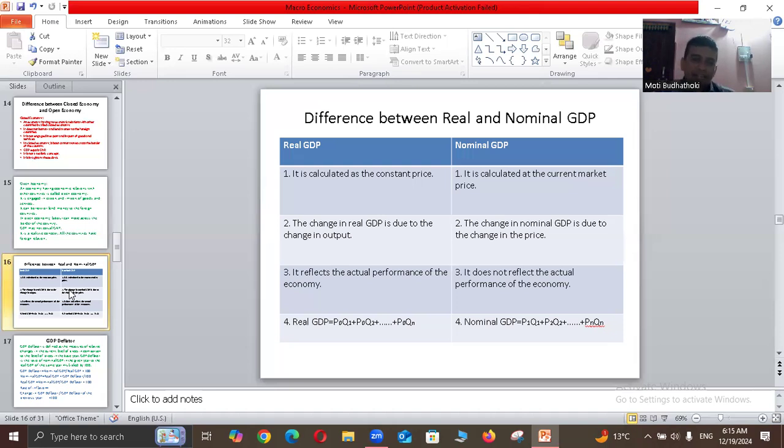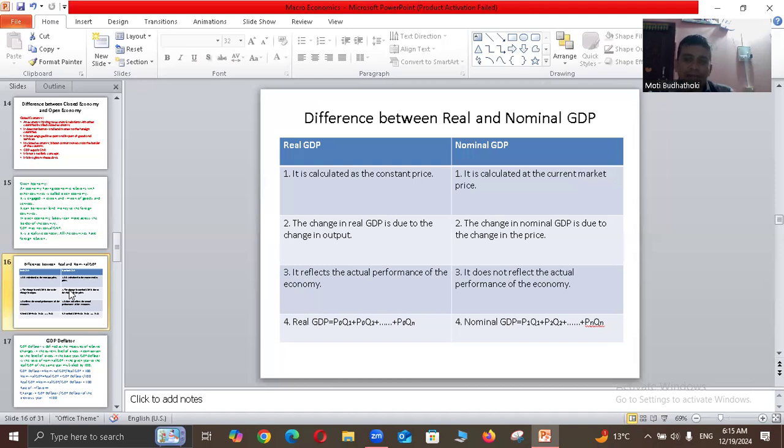Then real GDP can be calculated by fixing a price P0 into quantity 1, P0 into quantity 2, fixed price multiplied by the various quantities of various goods.